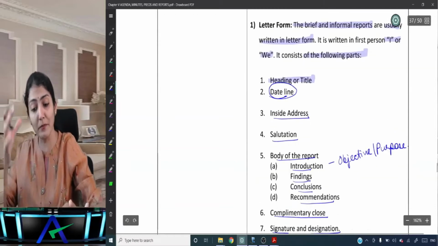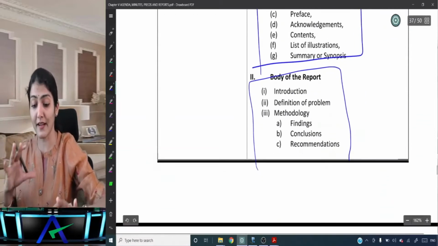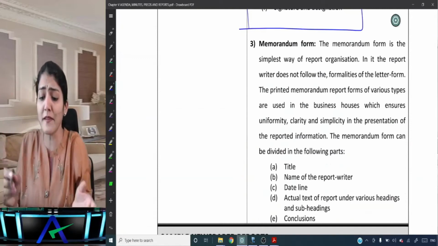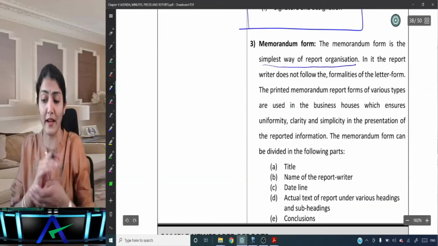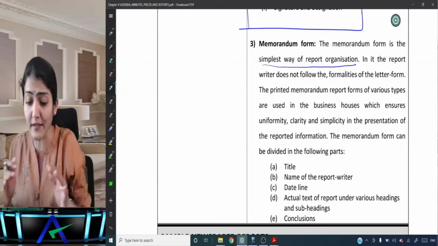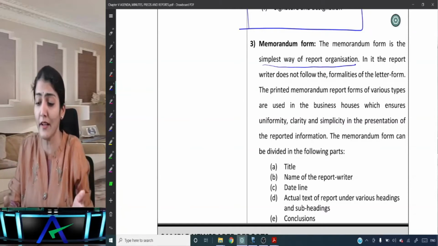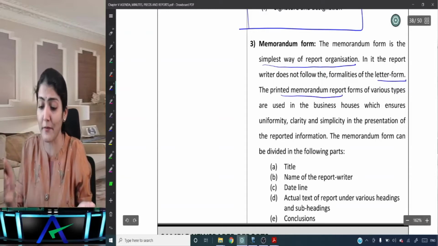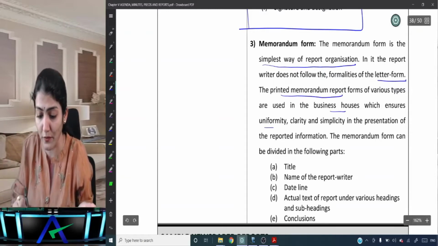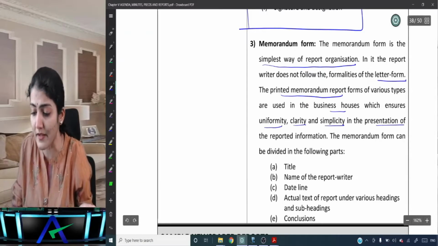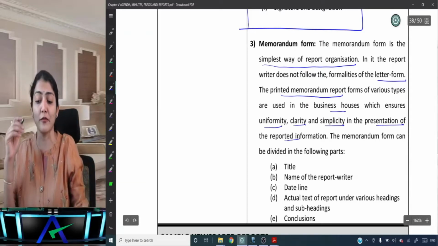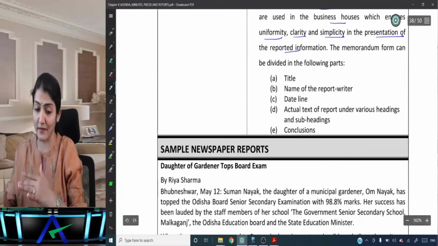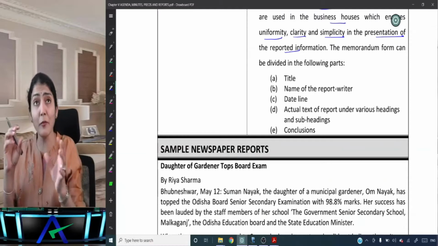So one is simple, the letter format, second is the letter text format, and third is the memorandum form. Right, the memorandum form is the simplest way of report organization. In it, the report writer does not follow the formalities of the letter format. The printed memorandum format forms of various types are used in business houses, which ensures uniformity, clarity, and simplicity in the presentation of the reported information. And memorandum form can be divided into the following parts. Right, so title, name of the report writer.